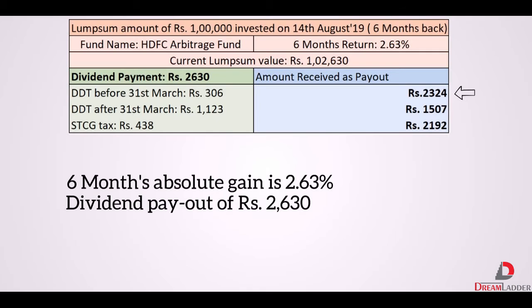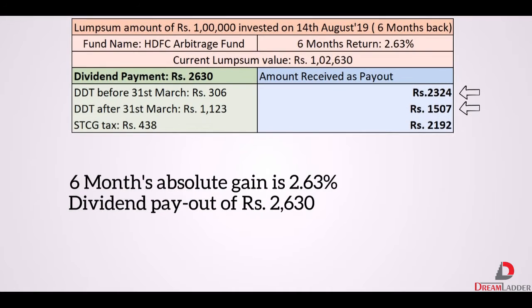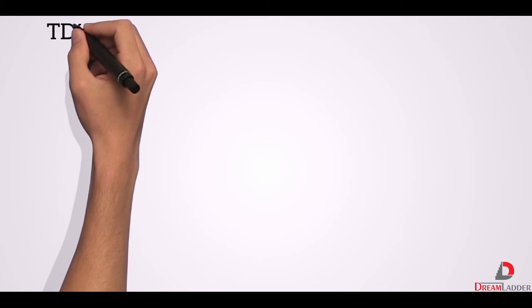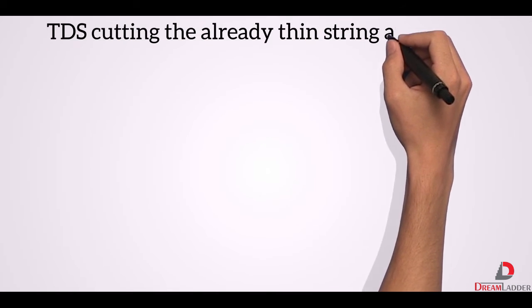But after the change is in effect, you will be receiving only ₹1,507. Now, if the same investment was done in the growth plan and the capital gain was withdrawn, you will be entitled to pay ₹438 as per STCG, giving you ₹2,192 after the deduction. So, in the growth plan, you will receive ₹2,192 as compared to ₹1,507, which is 45% more money. Cutting the thin string attached to the dividend option.